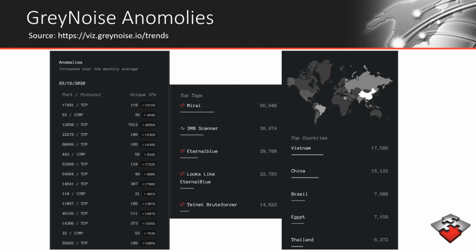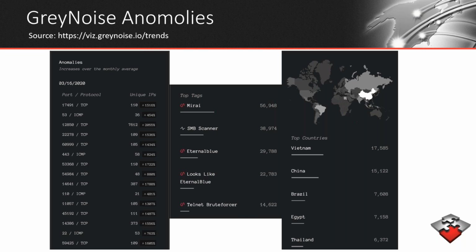Next slide, please. Looking at GreyNoise activity levels this week, we see a little over 52,000 new malicious IPs detected in 7 days, and Mirai activity topping the list. However, in total, the reconnaissance and exploitation of SMB exploits exceeds the detected Mirai activity, and Eternal Blue and SMB scanning could also be considered part of SMB exploits.